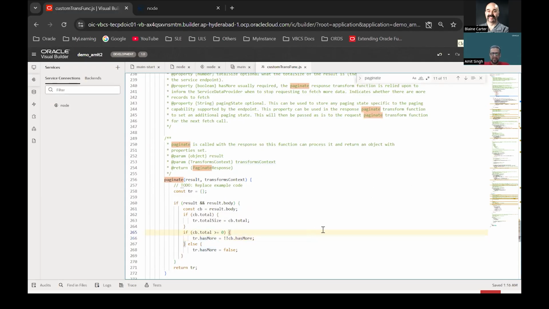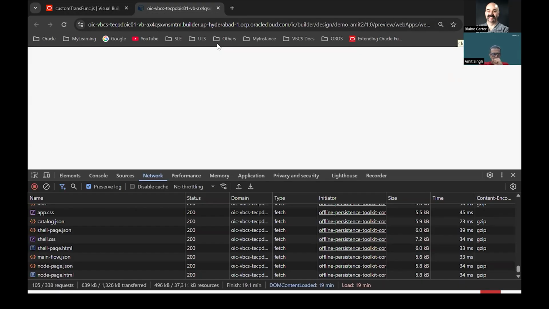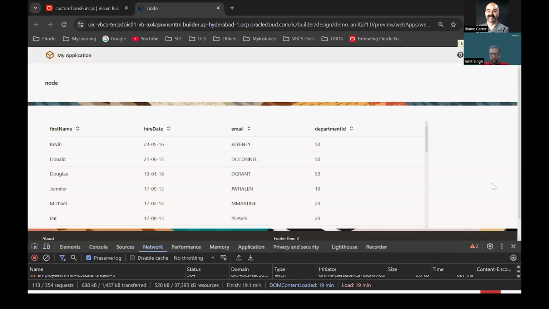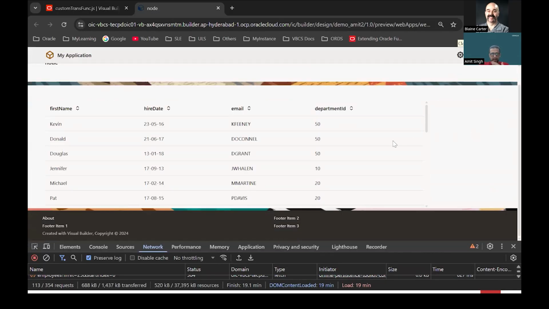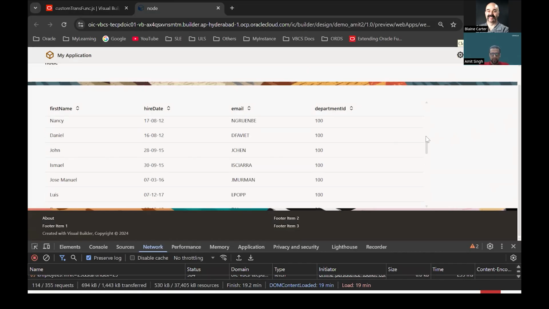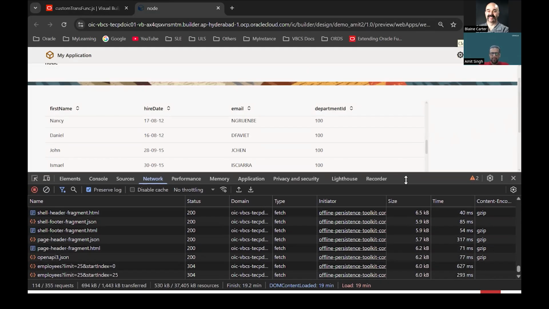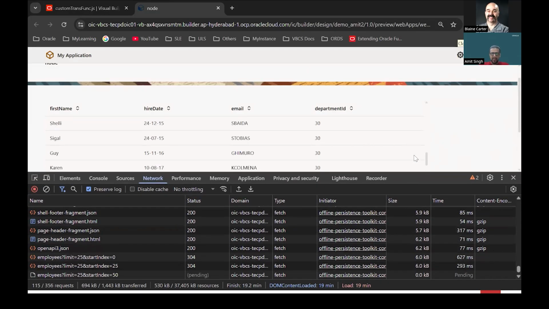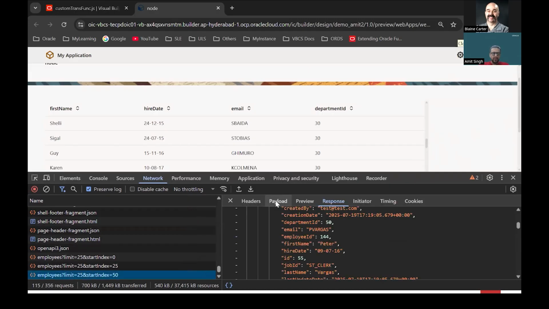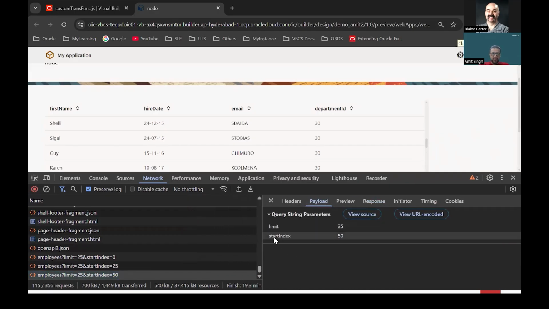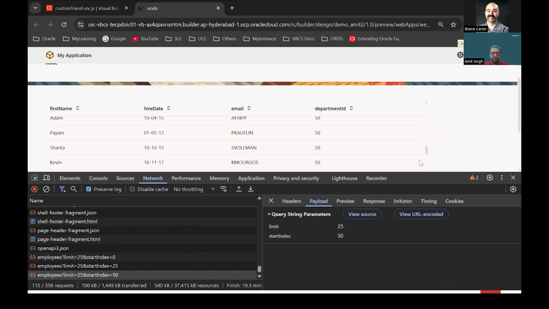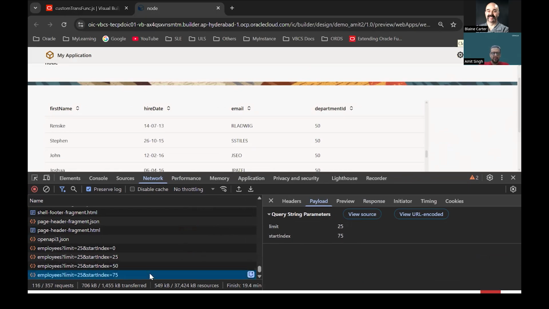So with this change, let's run our application and see if the pagination is working fine. I hope this should work if I'm not missing anything. If you see here, the pagination is working as expected. I'm scrolling down and the next set of requests is made. Limit is 25, start index is 50. If I scroll more, the next set of records starts at 50.